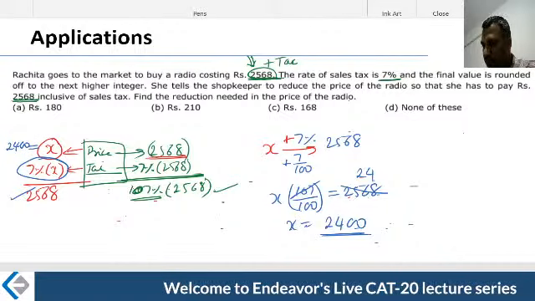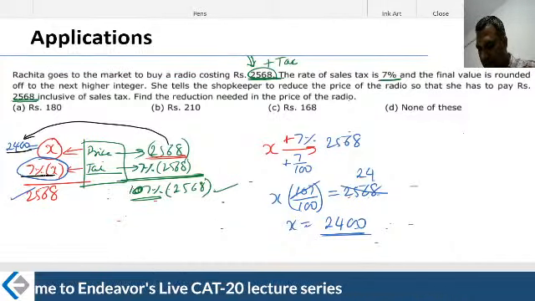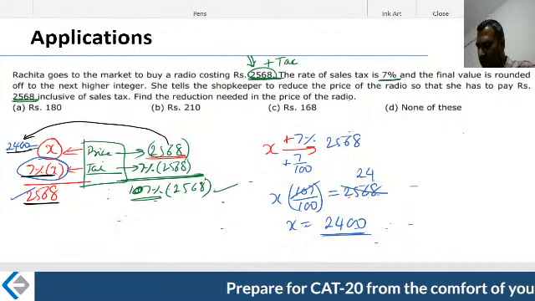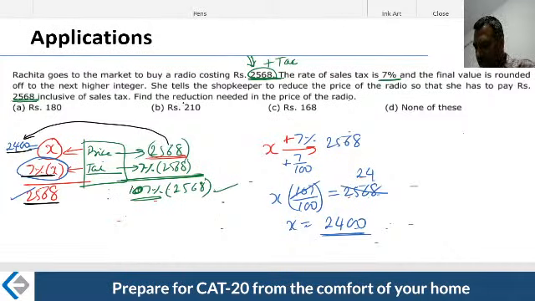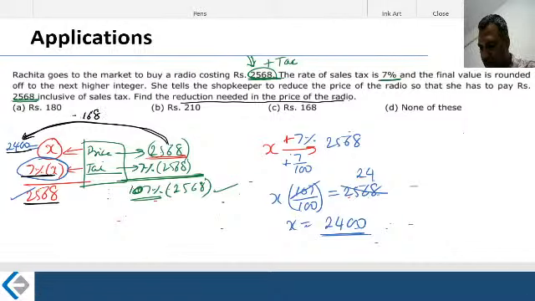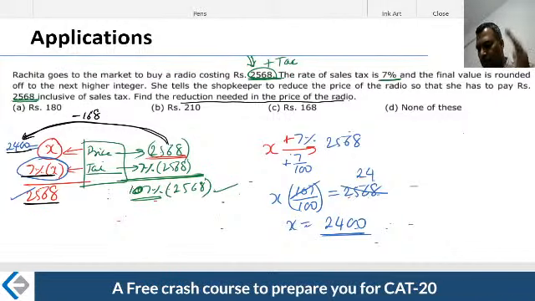So from this particular price, 2568, you need to change the price tag to 2400 before you bill. Change it to 2400, pay the tax of 7%, and the final amount you will be paying is 2568. All the author is saying is to find the reduction needed in the price of the radio. 2568 should become 2400. How much reduction? 168. Reduce it by 168 before billing, then add tax on that, which will become 2568. Therefore the answer is 168.